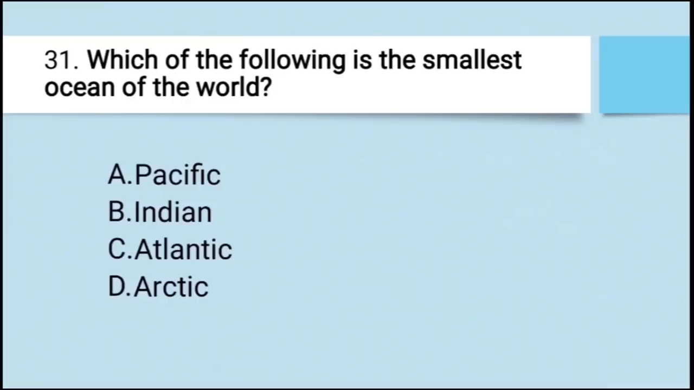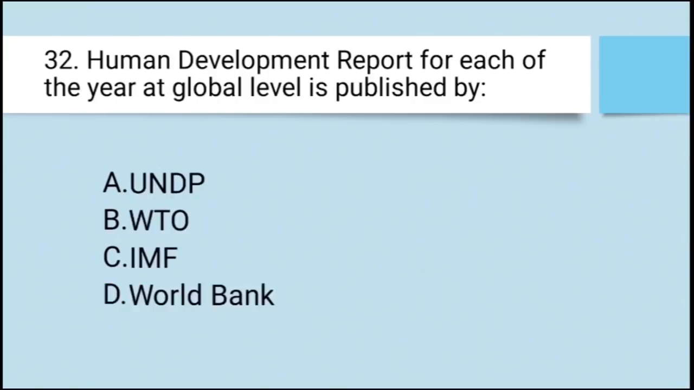Which of the following is the smallest ocean of the world? वर्ल्ड में सबसे छोटा ओशन कहाँ पे है या फिर किसे कहा जाता है? A. Pacific, B. Indian, C. Atlantic या फिर D. Arctic. The right answer is Arctic. आर्कटिक ओशन ये वर्ल्ड का सबसे छोटा ओशन माना जाता है।